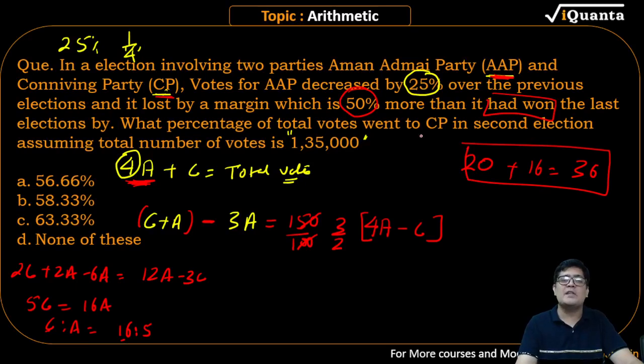The question is, what percentage of total votes go to CP in the second election? CP is getting C plus A. What is C? 16. What is A? 5. So the total votes going to CP are 21. So 21 out of 36 is what percentage? That is a question.